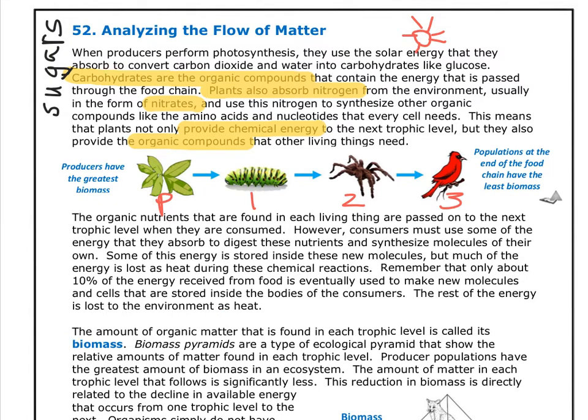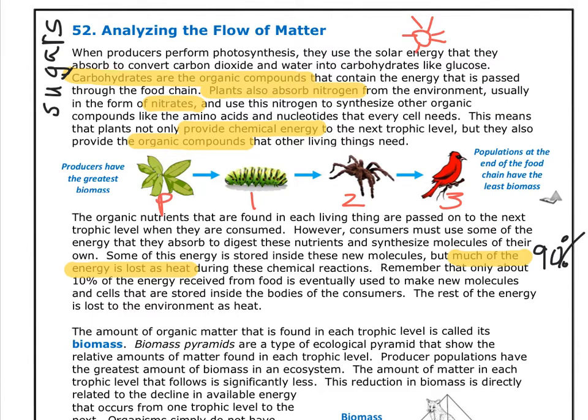All right, so in this second paragraph, what I want you to highlight is much of the energy is lost as heat. Okay. Remember from the last reading, 90% is lost as heat.